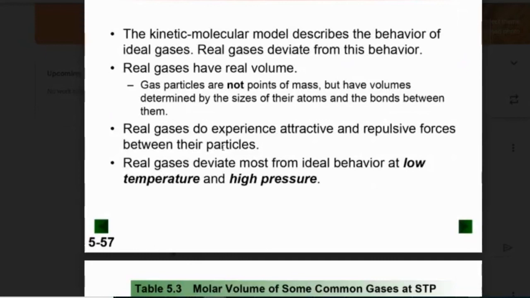So real gases deviate most from ideal behavior when the temperature's low, so they're moving slow, and they're under high pressure, so they're pushed closer together. In effect, those two things mean that the attractive forces matter more than when they're at high temperature, where they're moving wildly and no longer really attracted to each other, and at low pressure where they can space out as far as they want to be. So it's all based on attractive forces. Low temperature and high pressure favor attractive forces.